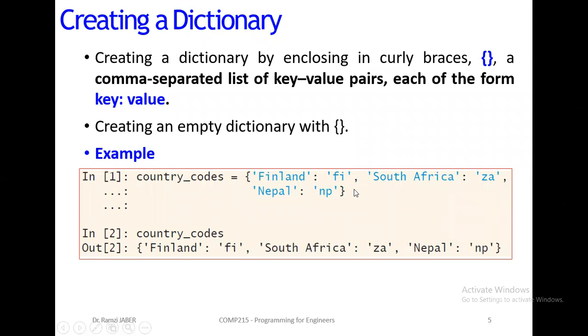If I just call country_codes, the output will be the dictionary between braces, with comma separators and strings. You can put a number here, of course. We can combine key and value as number, as string, as list, as tuple.